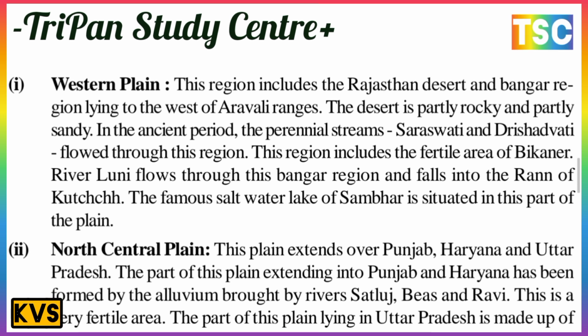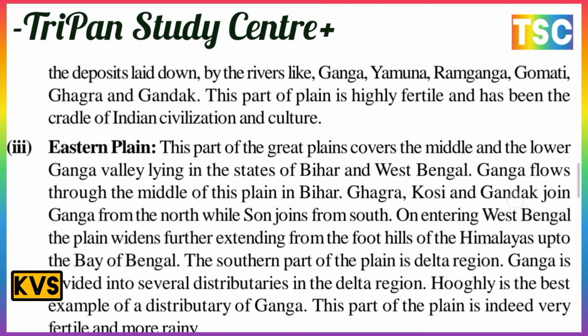The part of this plain lying in Uttar Pradesh is made up of deposits laid down by rivers like Ganga, Yamuna, Ram Ganga, Gomti, Ghaghara and Gandak. These are the most important rivers flowing in Uttar Pradesh. This land is highly fertile and has nurtured Indian civilization and culture.